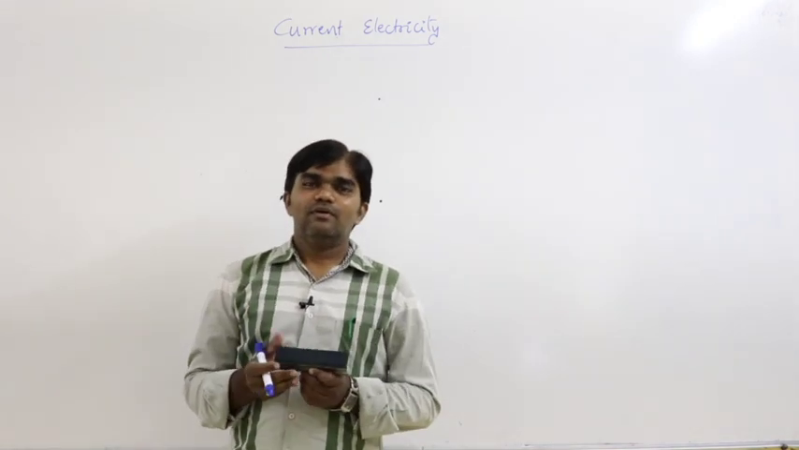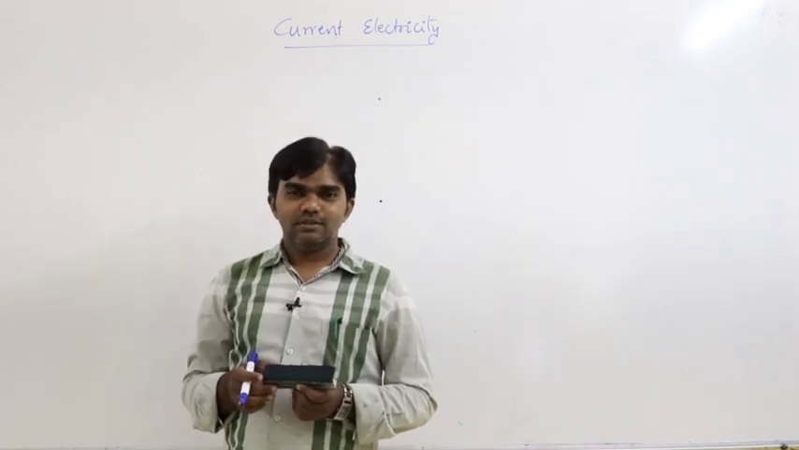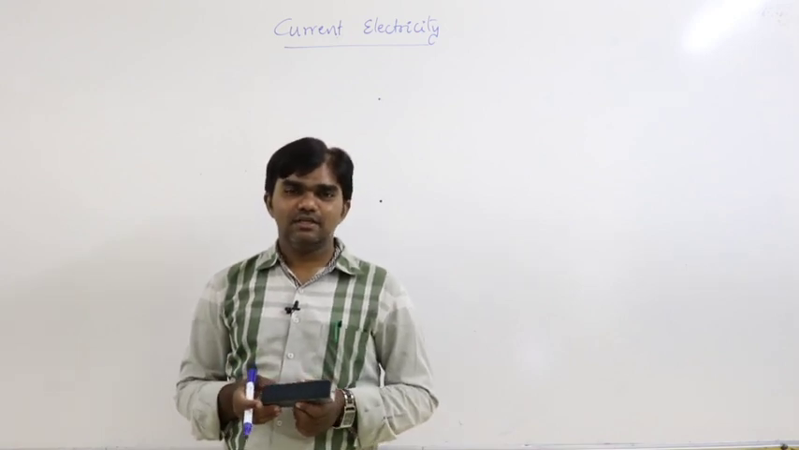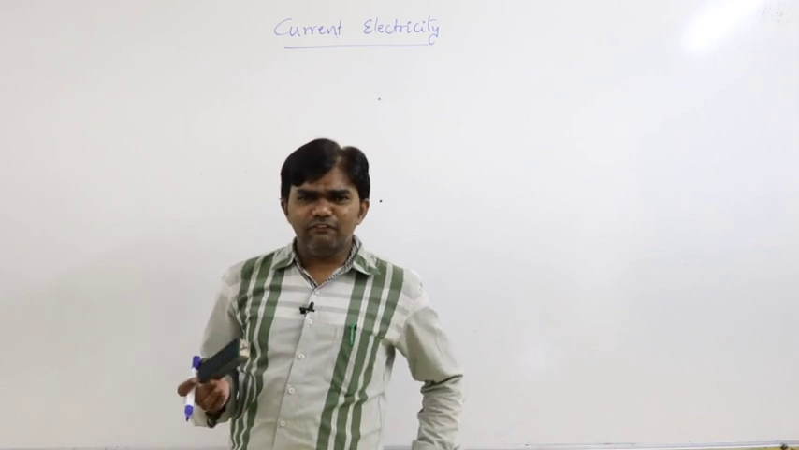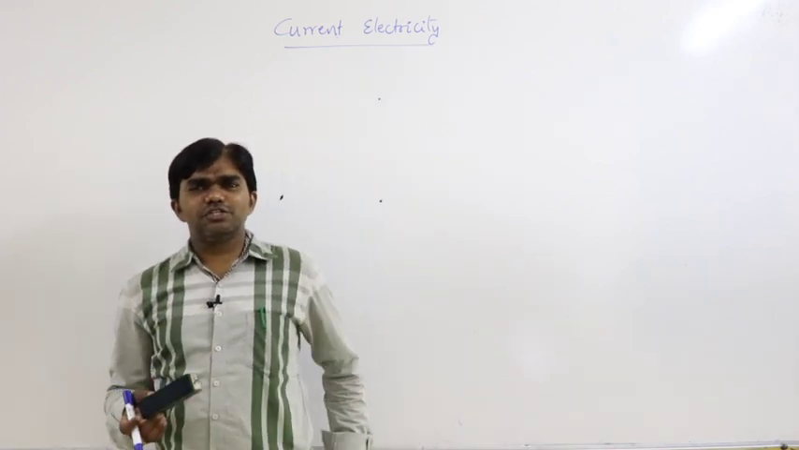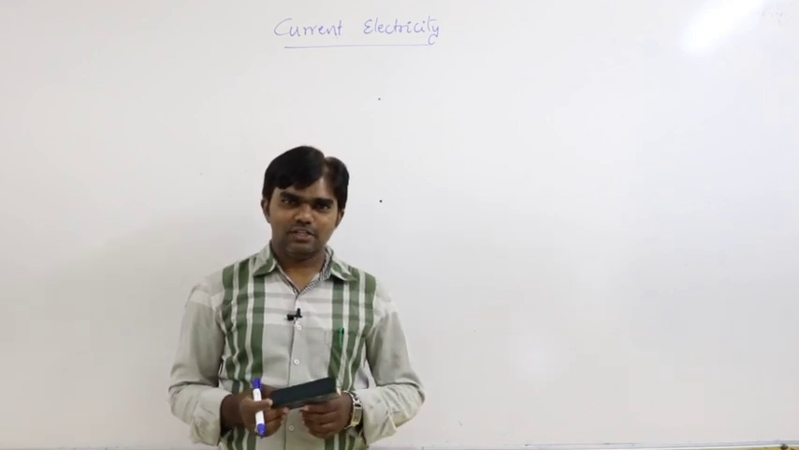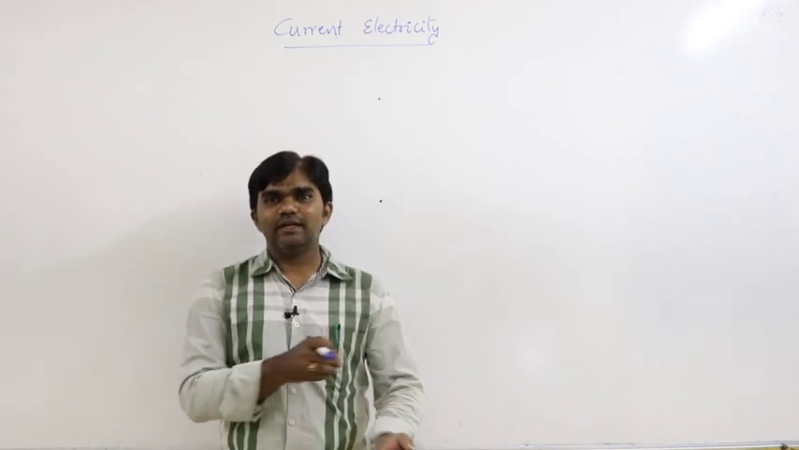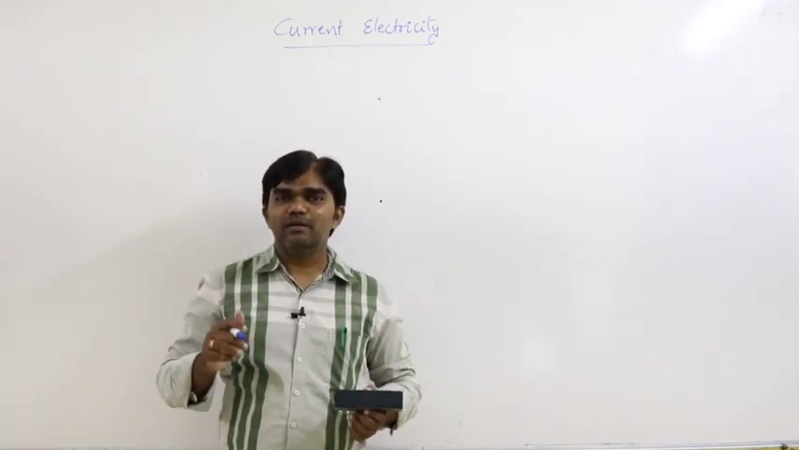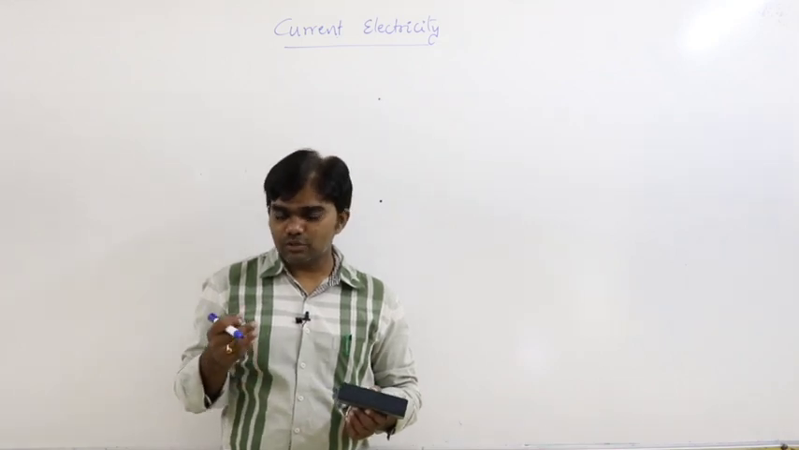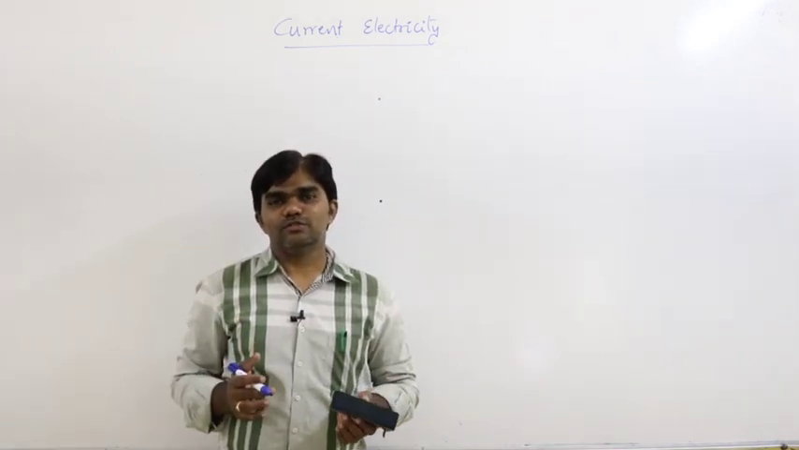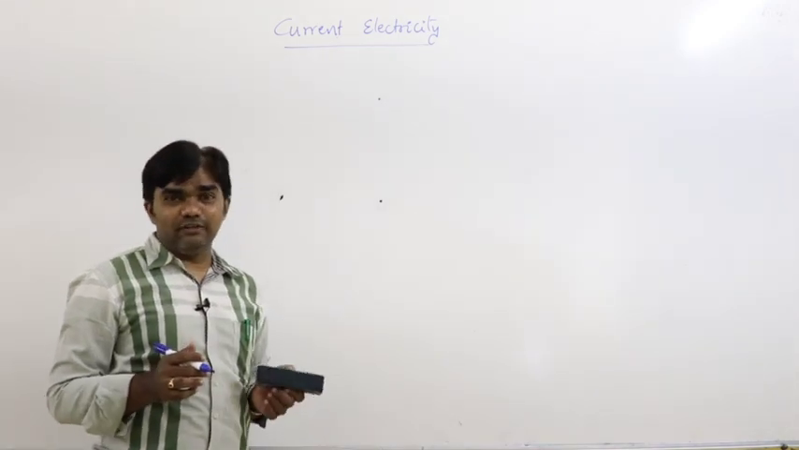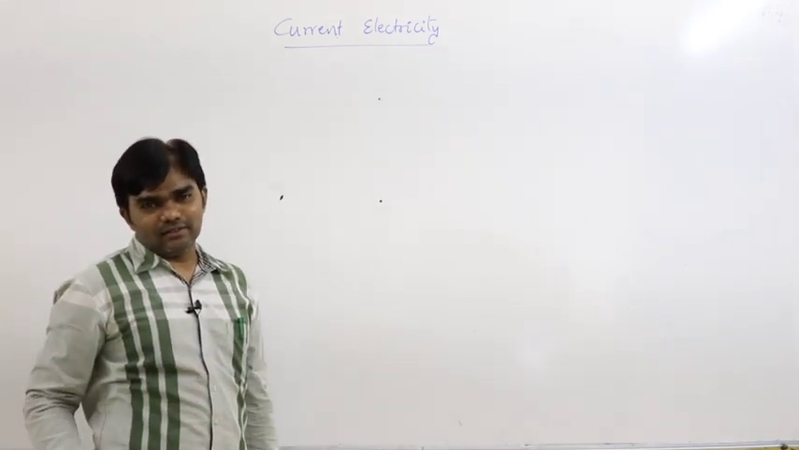Till now you know about static electricity, electric charges and fields, potential, capacitance, Gauss law, everything. That is, everything must be based on charges at rest. Static charge does not produce electric current. If the charges are in motion, then only current is produced. So charge at rest produces electric field but not electric current.